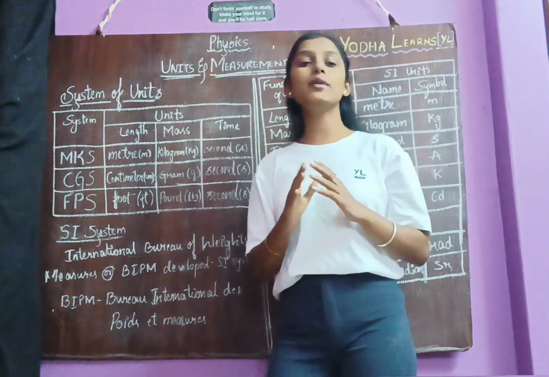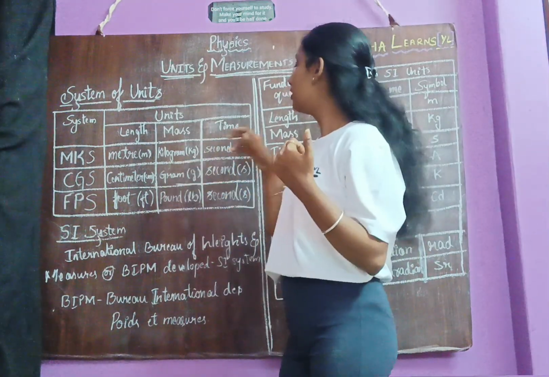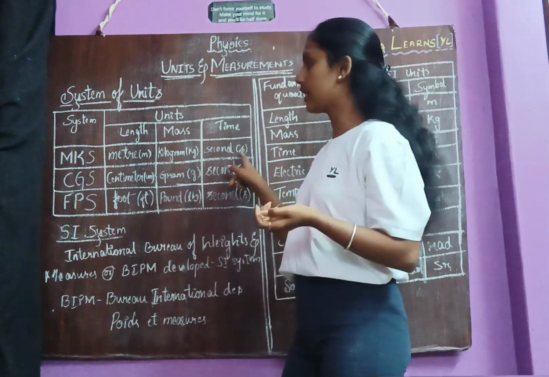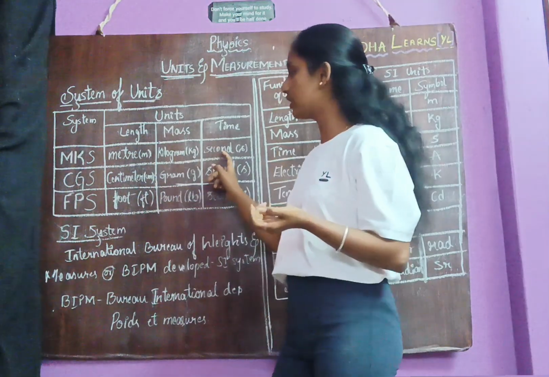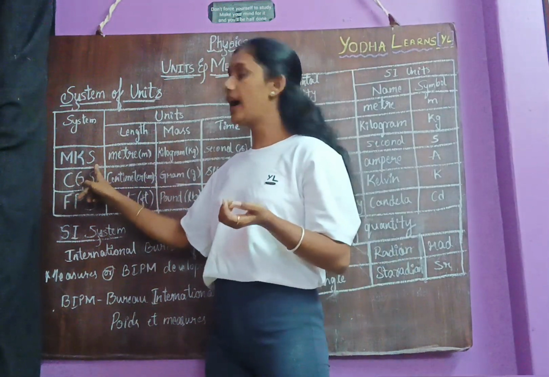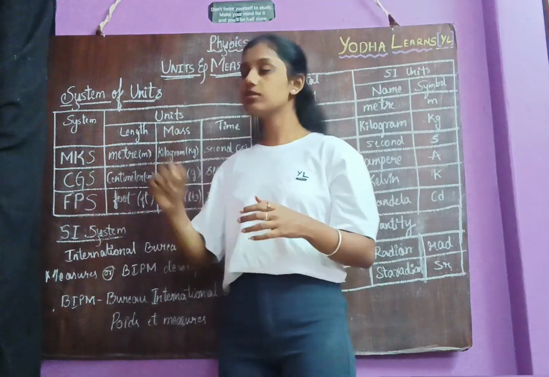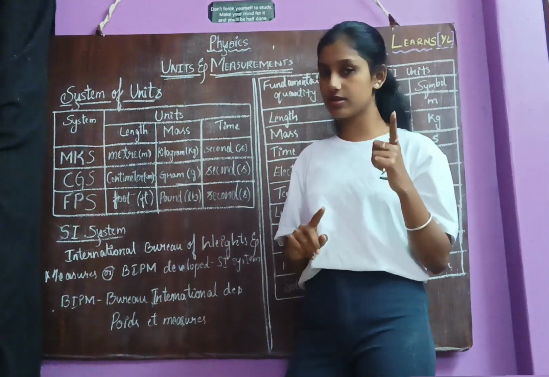Then kilogram is the unit of mass, represented as kg. Second is the unit of time, which is represented as s. So from all these units, the first letter is considered and named as a type of system of units. So this is the MKS system. Now, did you understand the MKS system?